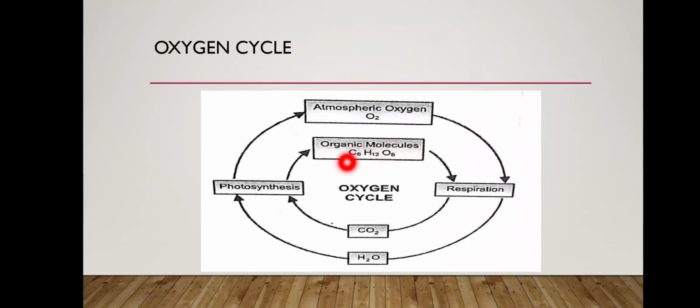Next, by the process of photosynthesis, the plant prepares the organic molecule C6H12O6, which is consumed by us or the animals, and in turn the animal releases carbon dioxide, which is utilized by the plant by the process of photosynthesis. Again, by photosynthesis the oxygen is released, plus this carbohydrate, glucose, C6H12O6, is also formed. So children, this is the oxygen cycle that you have to learn.